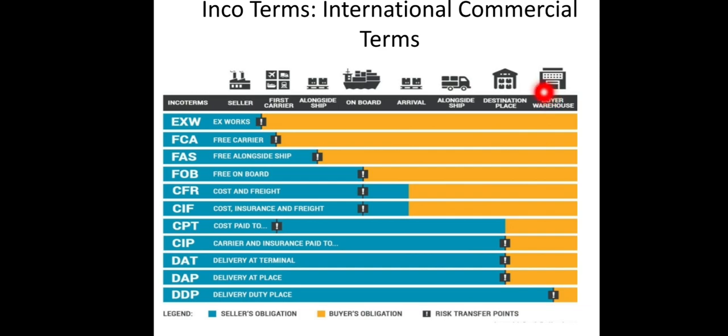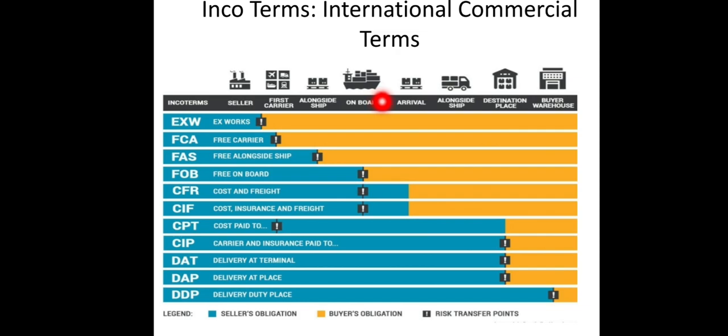So these are the processes which are involved in import and export. That is, the seller has to manufacture the goods, then he has to transport them to the shipping area or the shipping port.